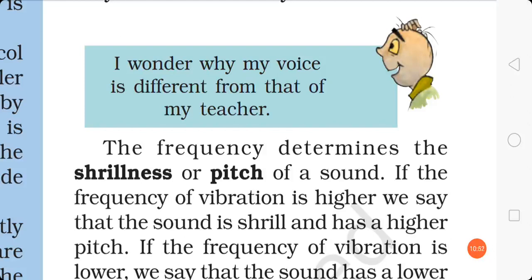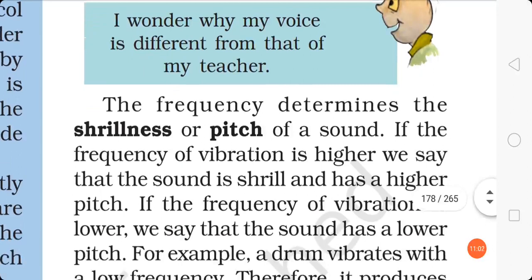The frequency determines the shrillness or pitch of a sound. If the frequency of vibration is higher, we say that the sound is shrill and has a higher pitch, or the clarity of that sound is greater.